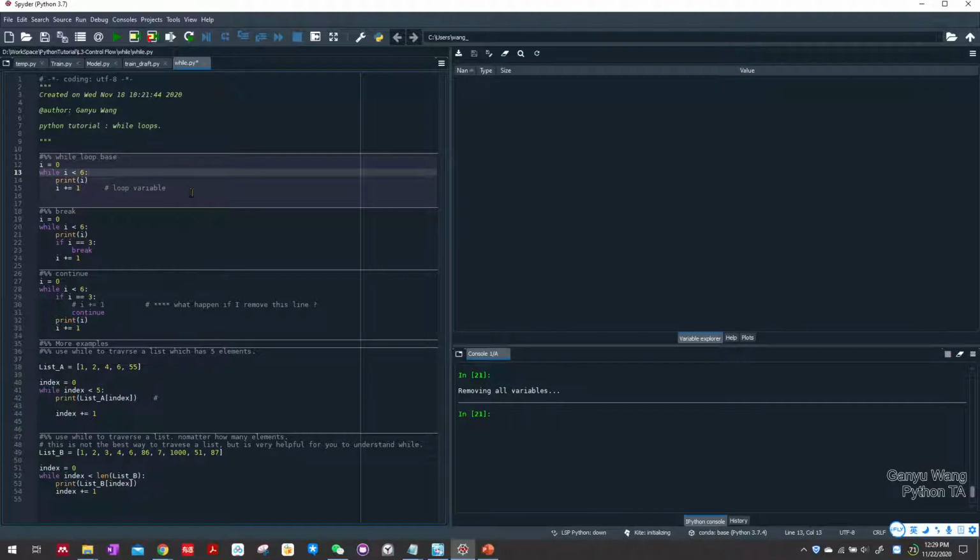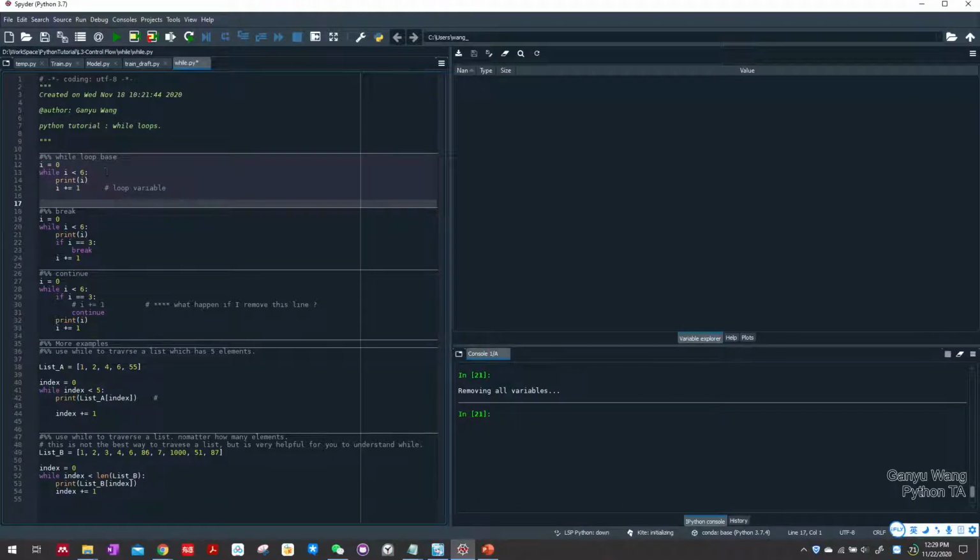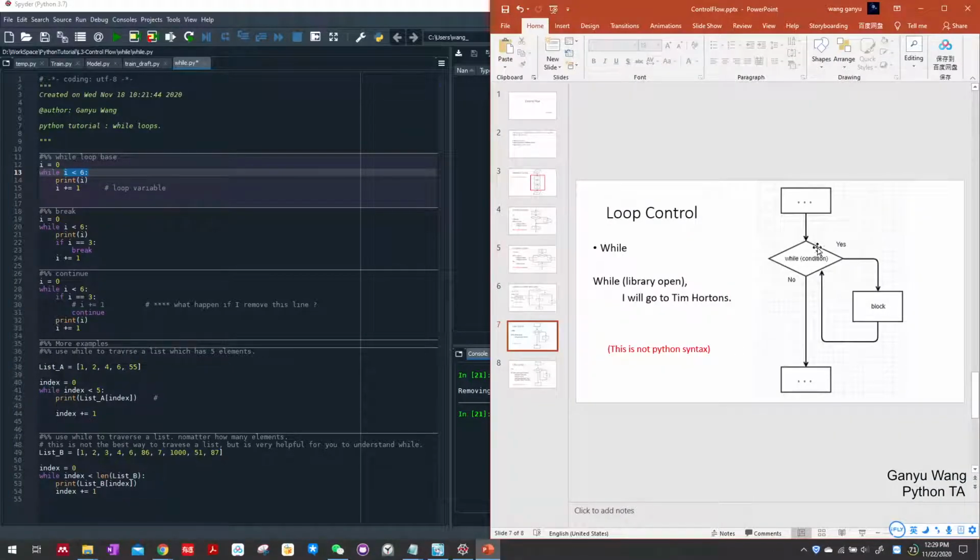The first example is a very simple while loop. Let's look at it with the control flow from our last lesson. It first assigns 0 to i, and while i is less than 6, it will print i, and i += 1. This is just the short form for i equals i plus 1.